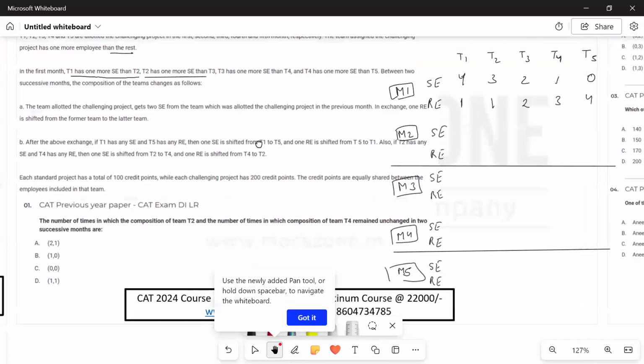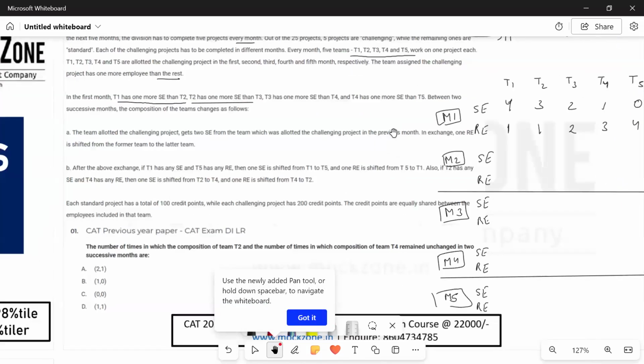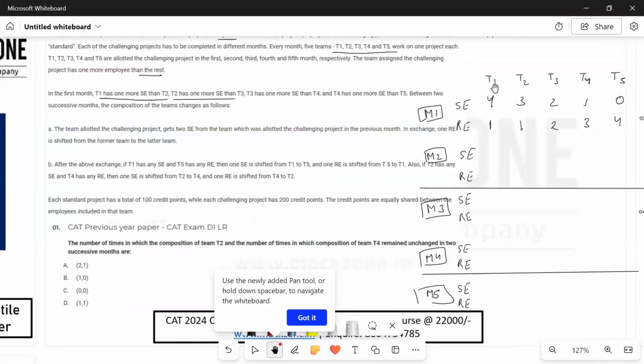So I hope you're getting the table, why I made the table. So for first month we know that in team 1 there are 4 SCs and 1 RE. In team 2 there are 3 SC and 1 RE and so on. Now what is written next?